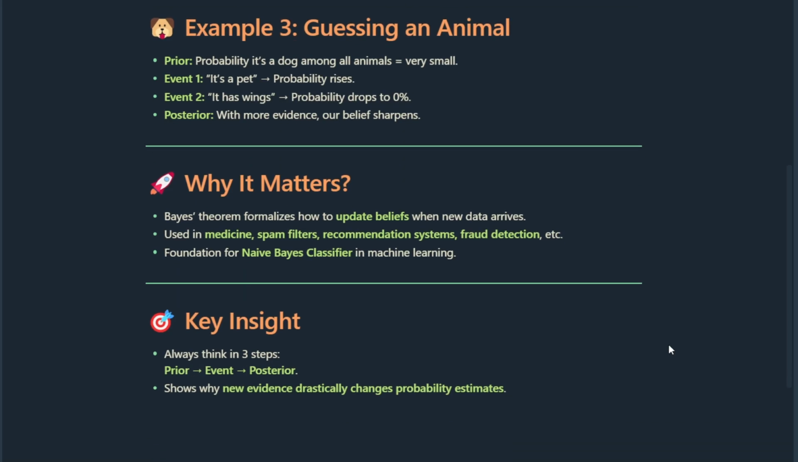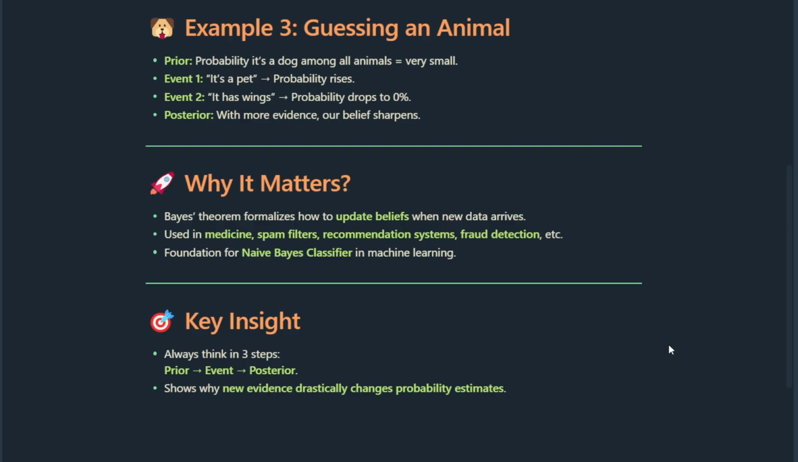So why does this matter? Because Bayes' theorem is the formal way of updating beliefs with new evidence. It is used everywhere, in medicine, spam filters, fraud detection, recommendation systems, and of course in the Naive-Bayes classifier we studied earlier. The key insight is simple: always think in 3 steps: prior, evidence, posterior. It shows us how new information can completely change the probabilities we believe in.